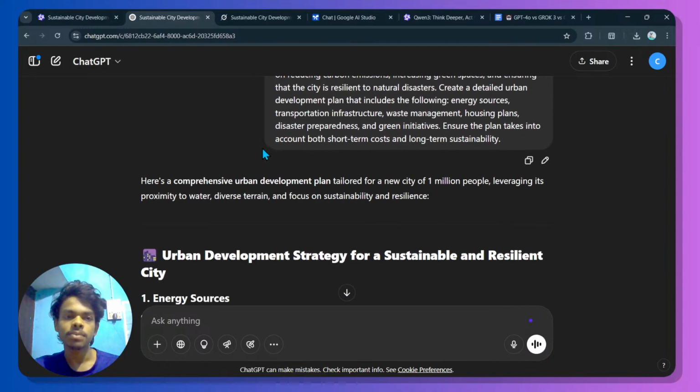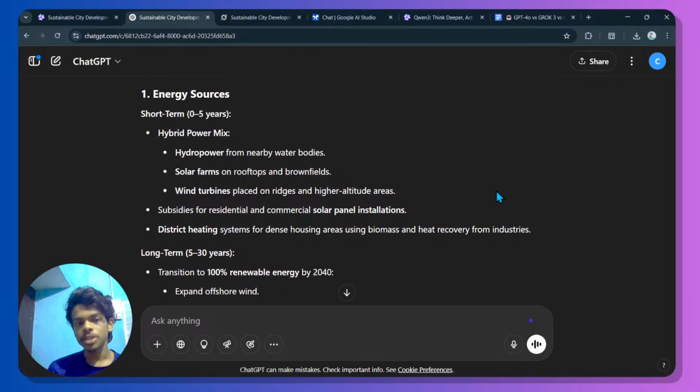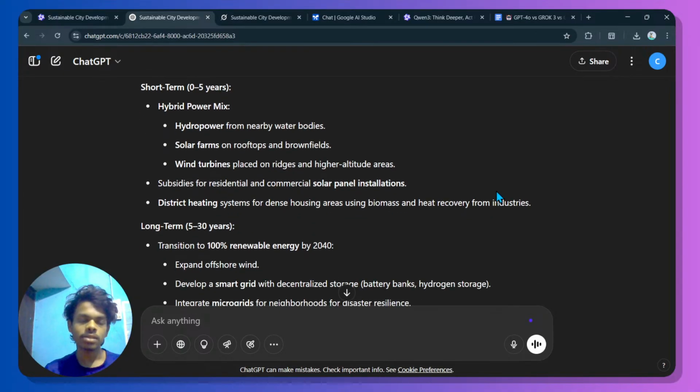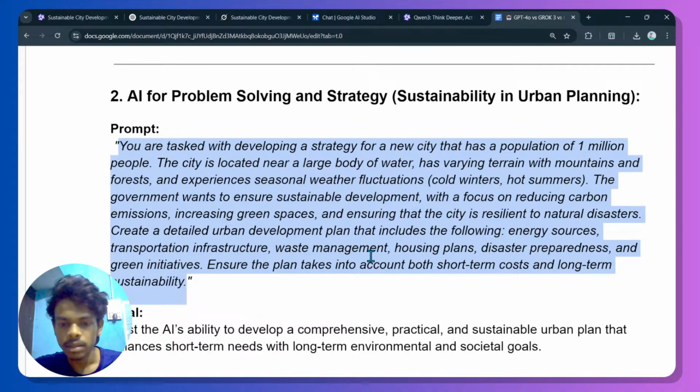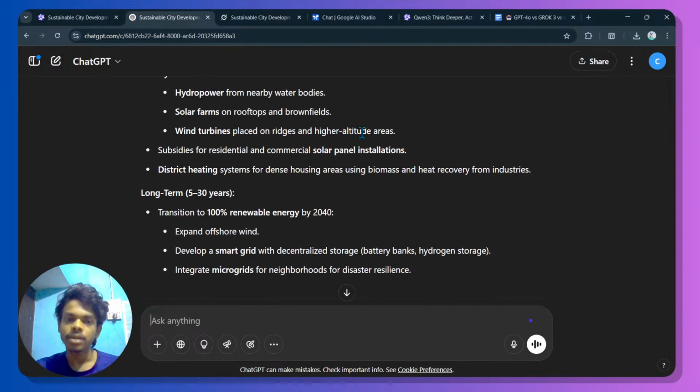Okay, and this response is from ChatGPT 4o, and what it is saying: urban development strategy for a sustainable and resilient city. Energy source, short term, 0 to 5 years. Okay, so it was mentioned like short term, and there was something else, short-term cost and long-term sustainability. Short term: hybrid power mix, hydropower from nearby water bodies, solar farms on rooftops and brownfields, wind turbines.